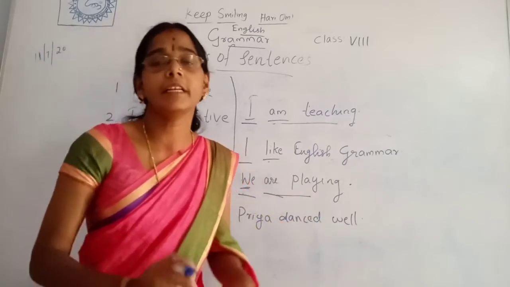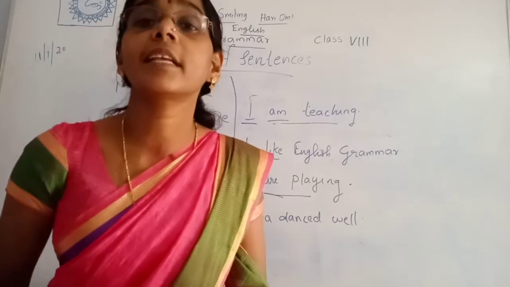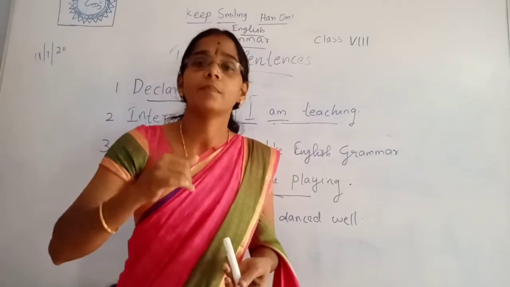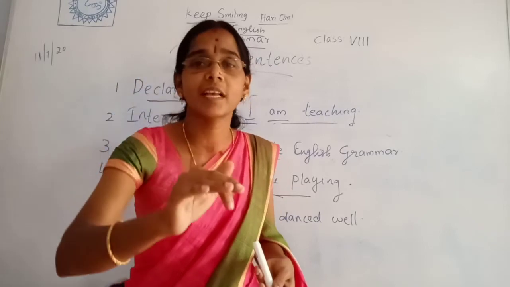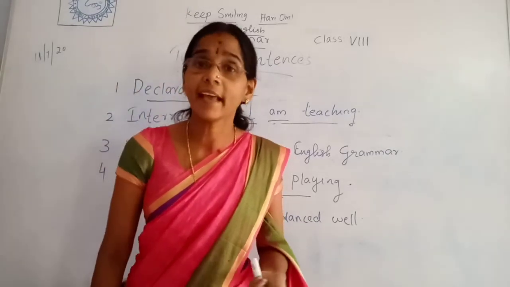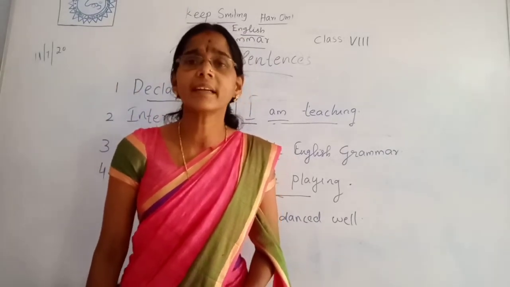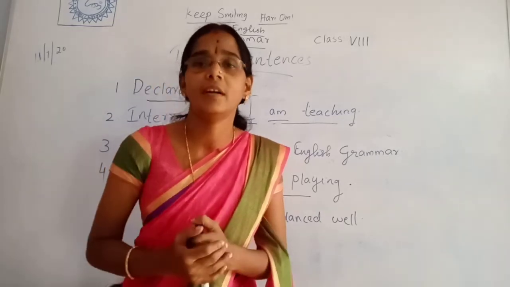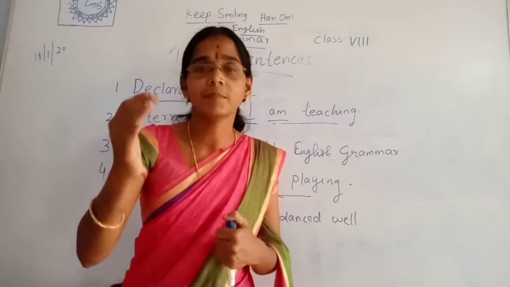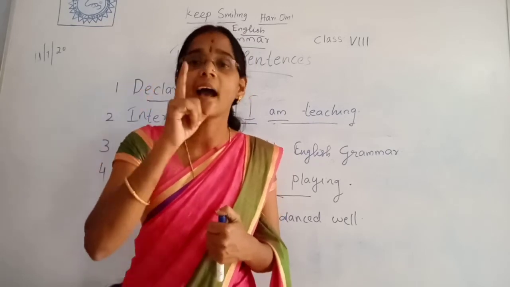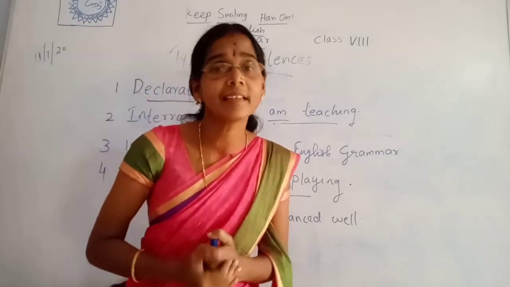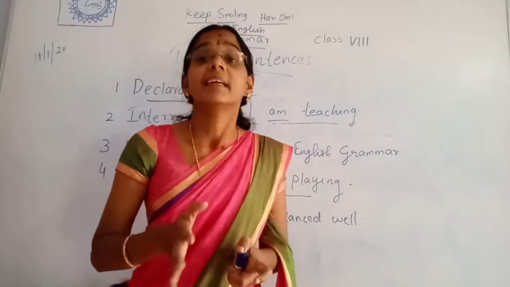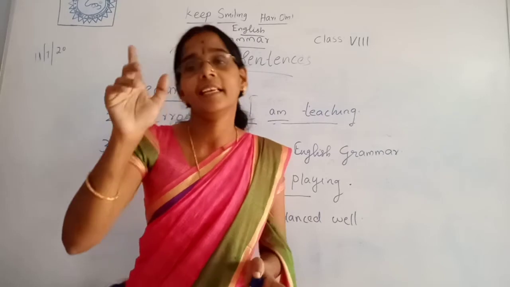Then what do you mean by declarative sentence? Declarative sentence always begins with a capital letter, ends with a full stop. Declarative sentence always begins with a subject and it is followed by a verb. Okay, understand? For example, I love you all. Which is the subject in that sentence? I. Which is the verb in that sentence? Love.